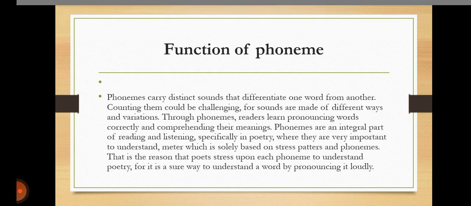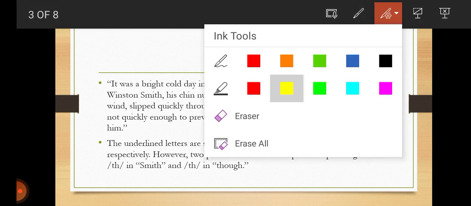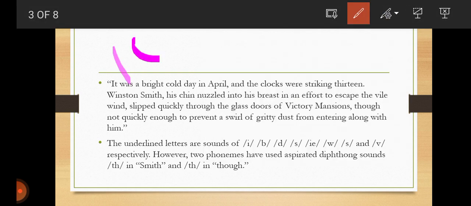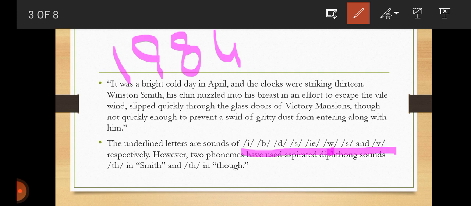So here we have taken an example of 1984 written by George Orwell. It was a cold day in April and the clocks were striking 13. Winston Smith, his chin muzzled into his breast in an effort to escape the wild wind, slipped quickly through the glass doors of Victory Mansions, though not quickly enough to prevent a swirl of gritty dust from entering along with him. The underlying letters are I, B, D, S, I, W, S, and V, respectively.